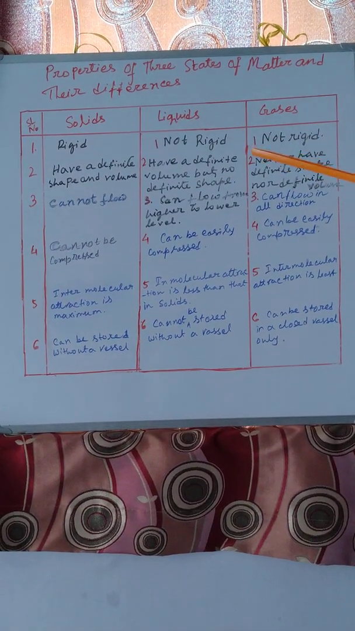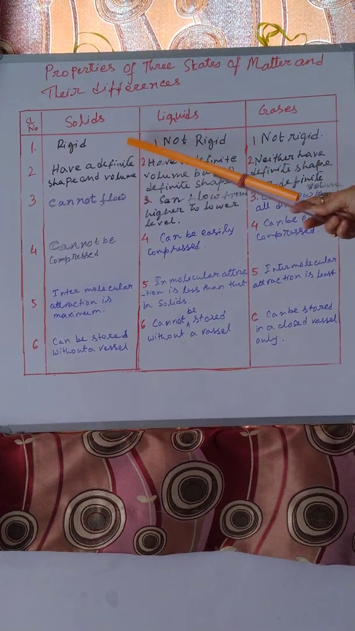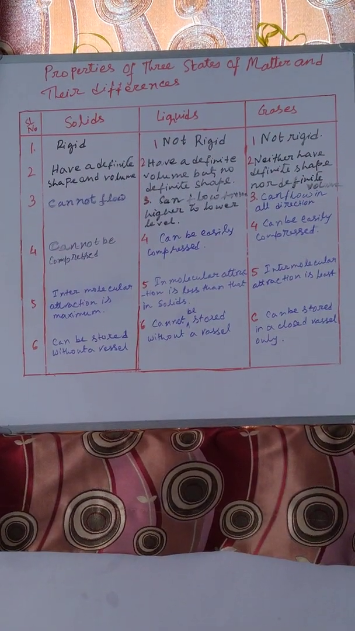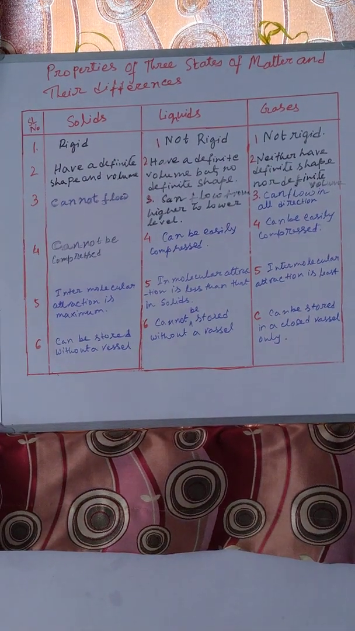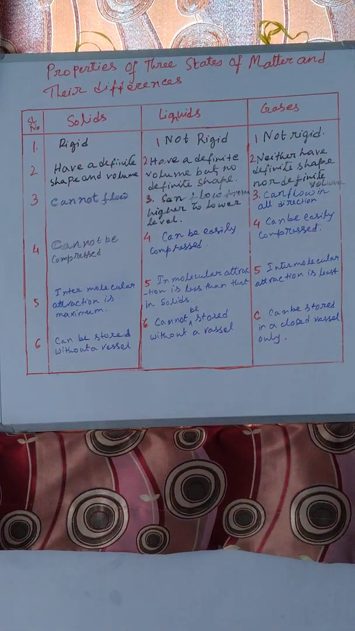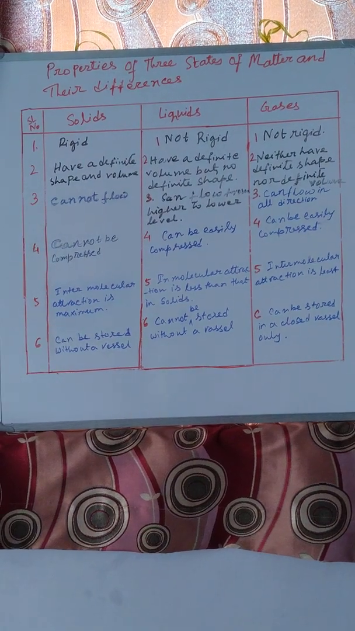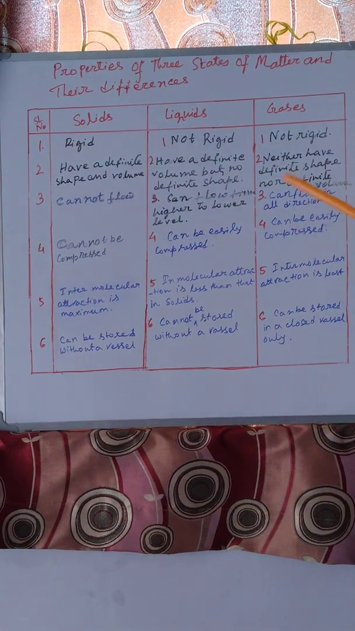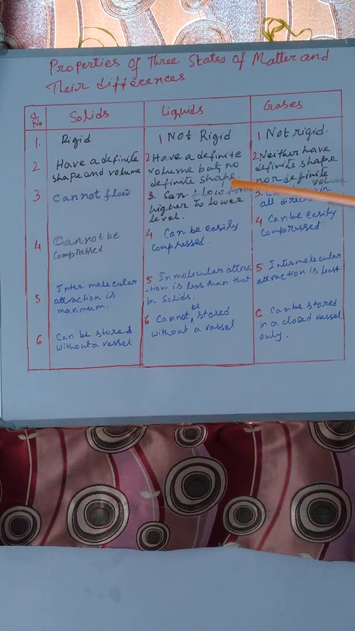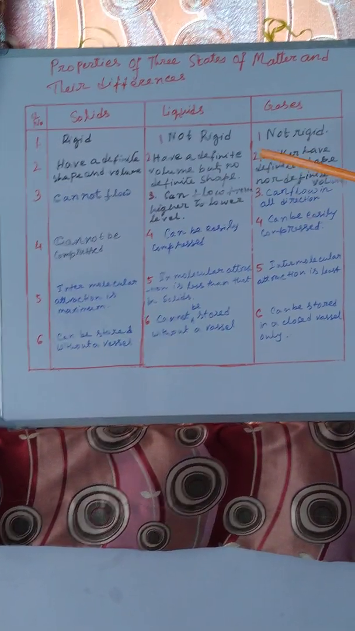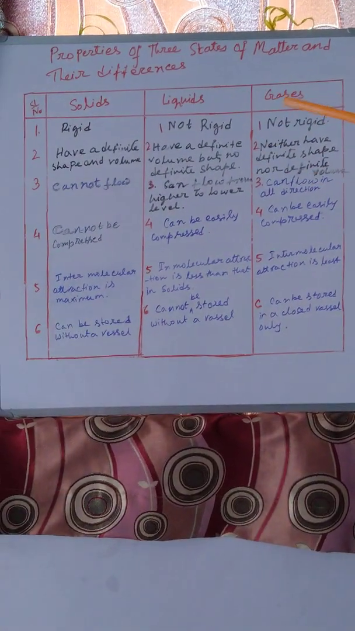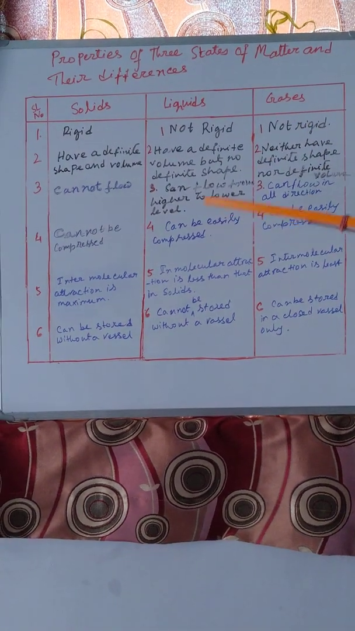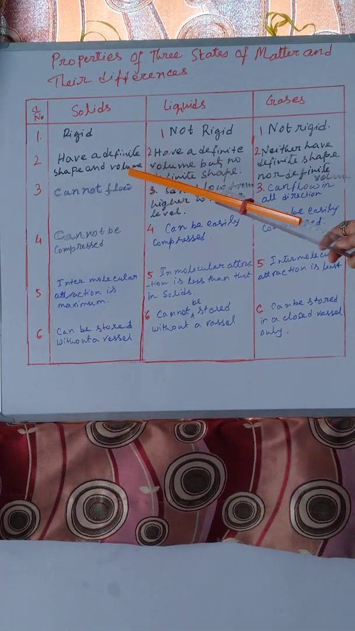Properties of solid. Solid is a rigid substance. Rigid means it is very solid. If it falls from our hand, it will not break or spread out. Then, solids have a definite shape and volume. All the solid substances like this table, book, scale, pencil, etc. have a definite shape and they will occupy a definite volume.